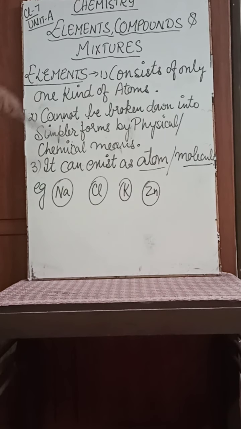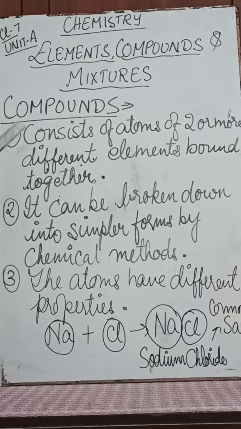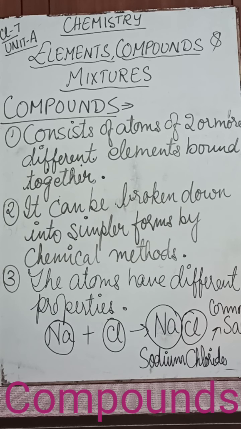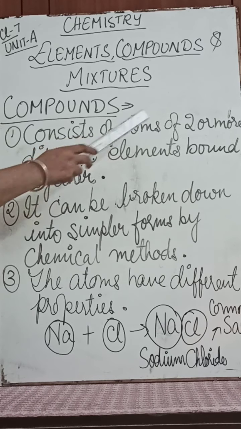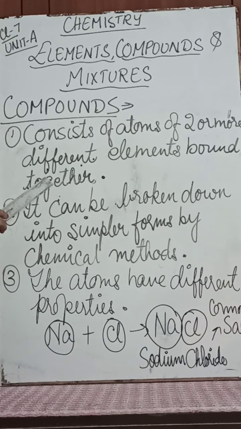Then we will understand what are compounds. Now we shall understand what are compounds. I have told you about elements. Now second are compounds. Some of the properties: number one, it consists of atoms of two or more different elements bound together. Second, it can be broken down into simpler forms by chemical methods, because the atoms are joined together, so they can be broken up into simpler forms, right?